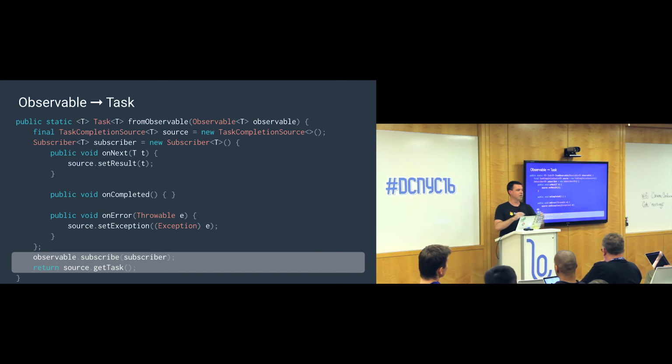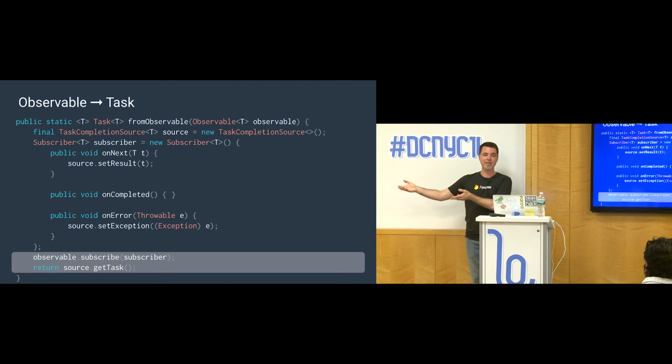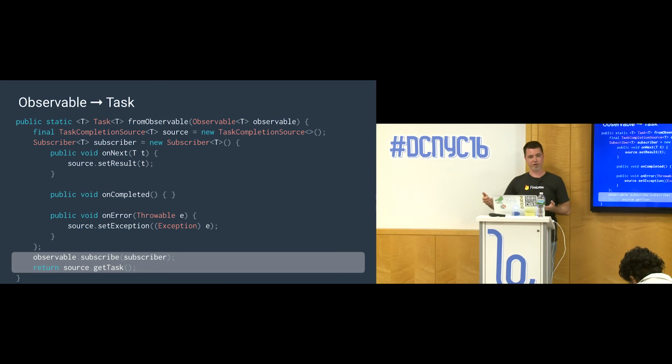Yeah. What's the point? I don't understand. If you're using RxJava, why not just use the observable? Right, so what's the point? The point is, if you're using Firebase APIs, they're going to give you a task. They don't know anything about RxJava. Say you're doing file upload tasks. It's going to give you a task saying, here's your upload task. This is what you have to use to measure how your upload is going. Well, that's fine. You have to either deal with the task or convert it into something that you'd rather have listening for events. And that's why maybe you want to hook that into a different observable chain.